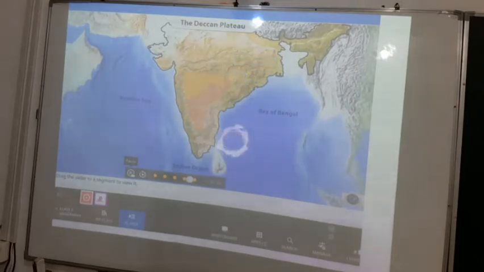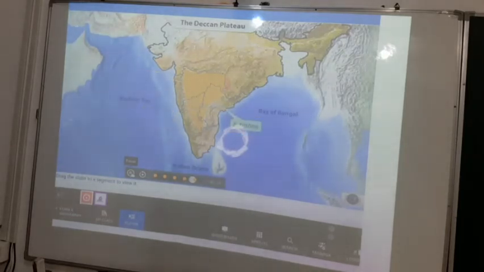The northern part of the plateau is called the Maharashtra Plateau, that consists of steep hills and broad valleys. The Telangana Plateau, that lies largely in Andhra Pradesh, is hilly and covered with forests. The middle part of the plateau is known as the Karnataka Plateau.